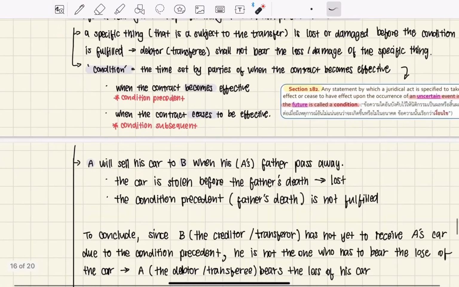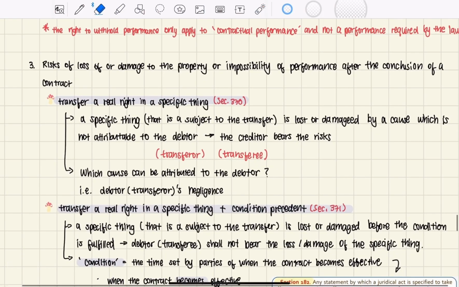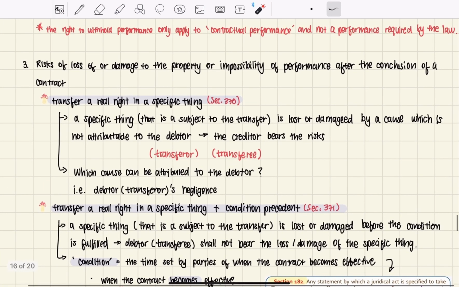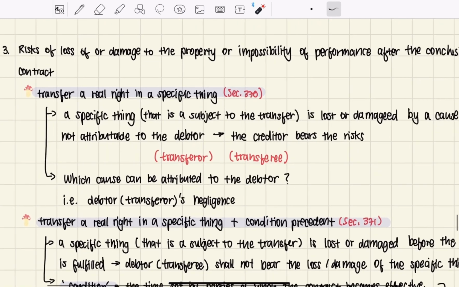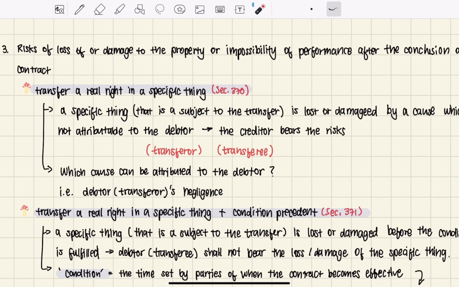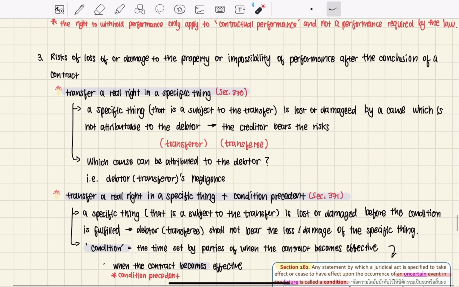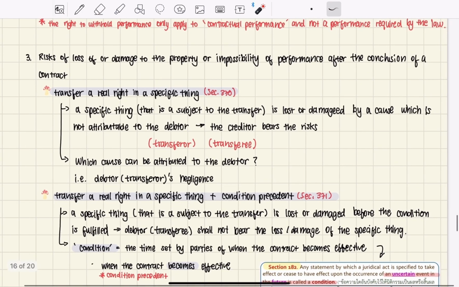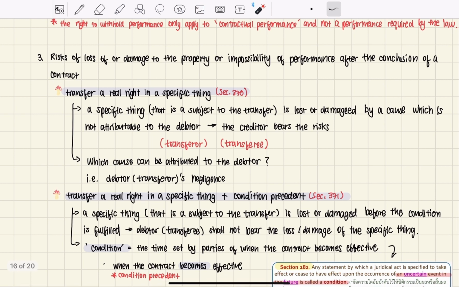So there are three types of way to go about this. First is if a contract is about a transfer of a real right in a specific thing. A specific thing in this case means the thing that is subject to the transfer. If that specific thing is lost or damaged by a cause which is not attributable to the debtor, the creditor has to bear the risk.